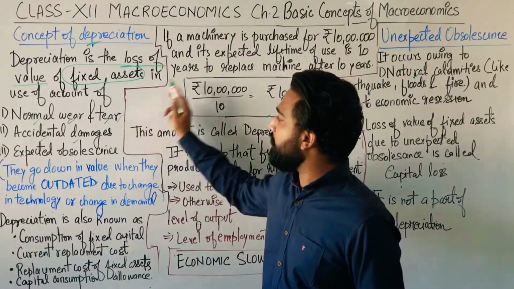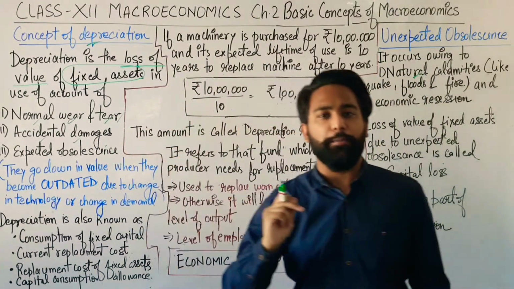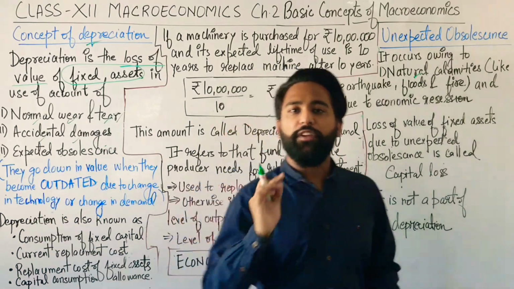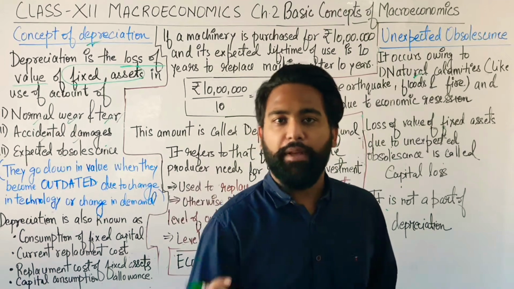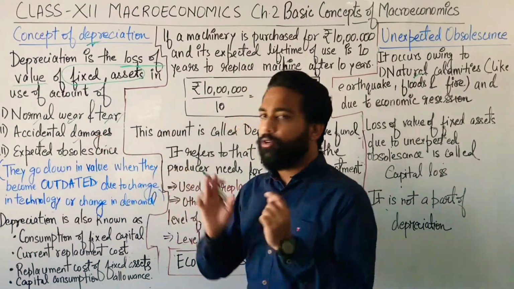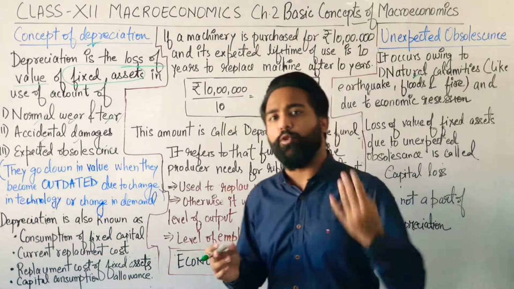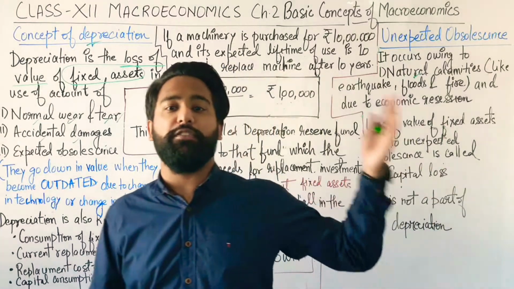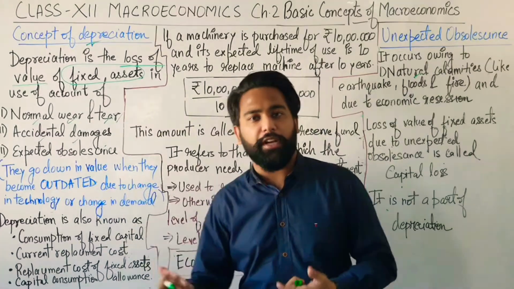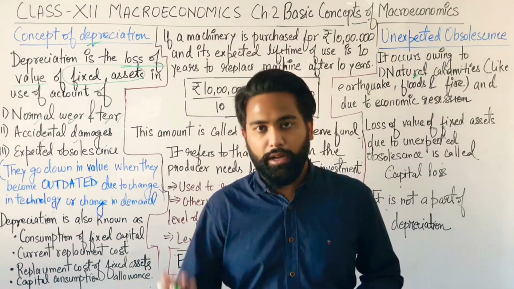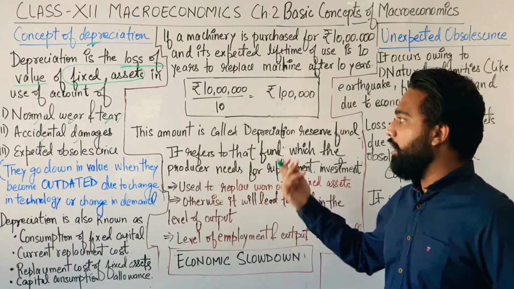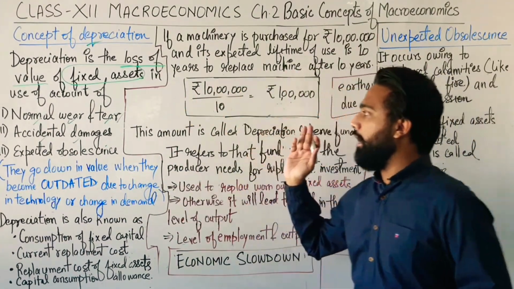First of all, the first reason is normal wear and tear. Suppose you have bought a brand new shirt, and after 1 year, that shirt becomes an older one. The thread comes out or the button breaks. So that shirt loses its shine. It's not the same shirt which you bought on the day. Due to the normal wear and tear, as you are wearing it on a daily, regular basis, that shirt loses its shine. So depreciation is applicable on that thing.